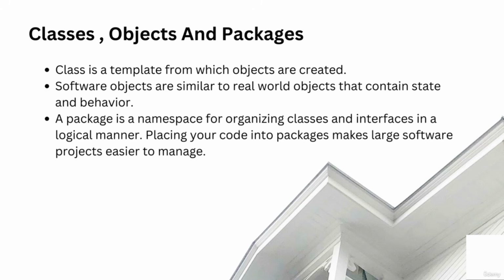For example, in the case of a car, the state is its current attributes like its make, model, year, while its behavior is the actions or operations it can perform like starting, accelerating, braking, etc. Packages help you organize your code so that it becomes easy to manage. Let's see an example of packages, classes, and objects in the next video.